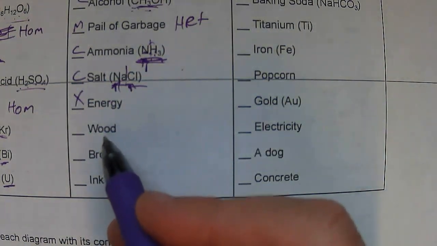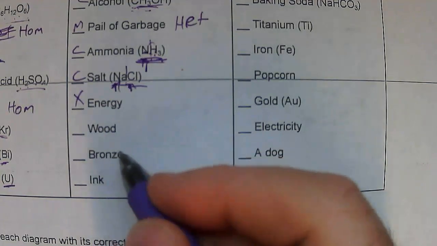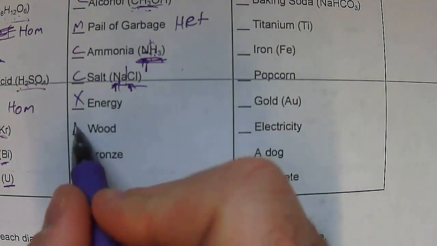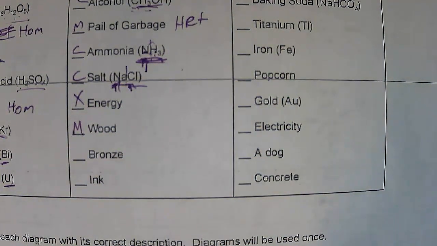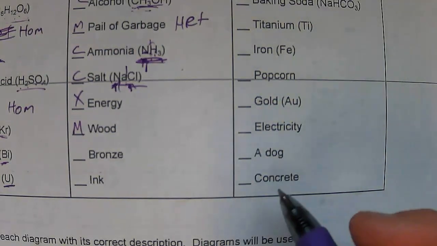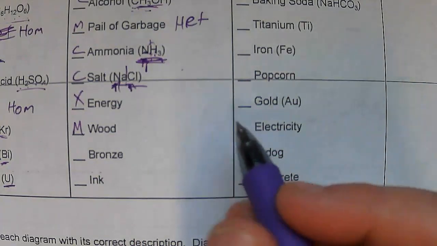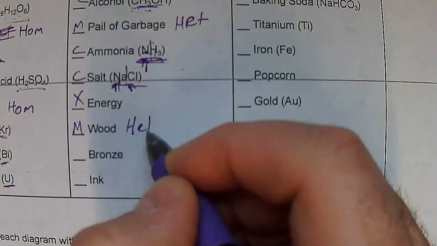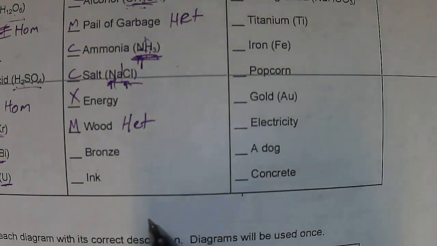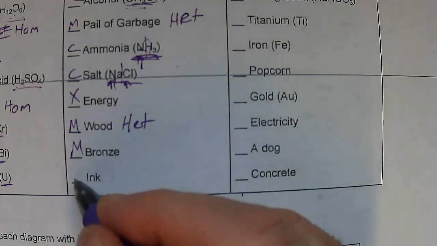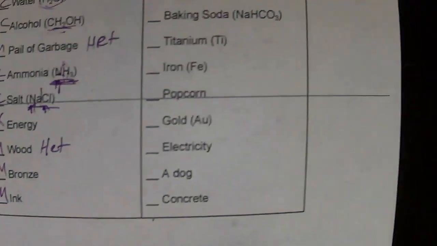Wood is a mixture. You can see the different parts of wood. There's rings, there's maybe a knot with different texture, so that's a mixture. And because you can see the different parts, we would call that a heterogeneous mixture. Bronze, that's a mixture. And ink, like in my purple pen here, that is a mixture as well.